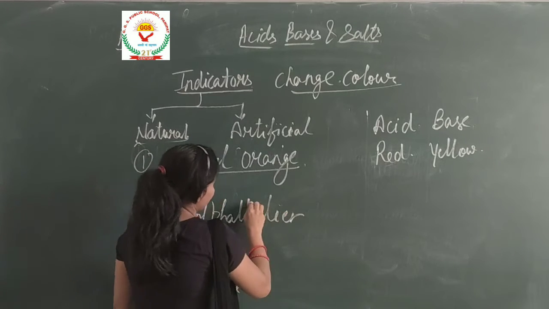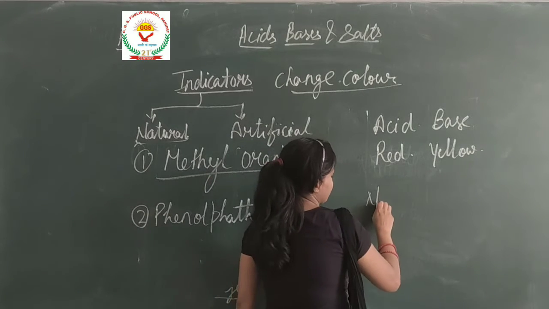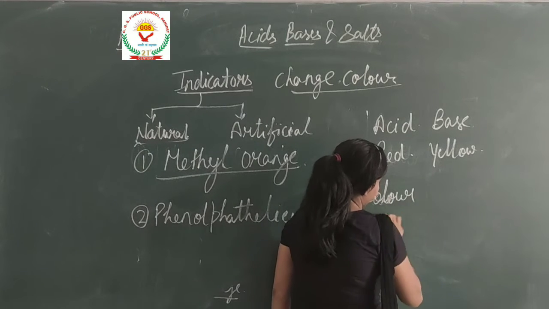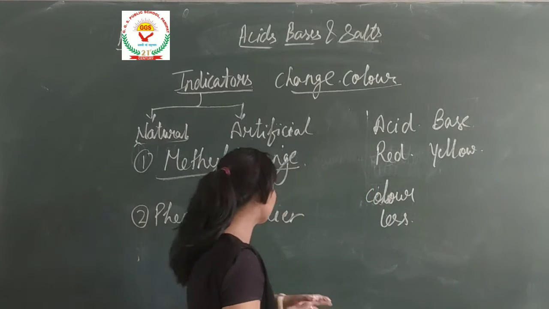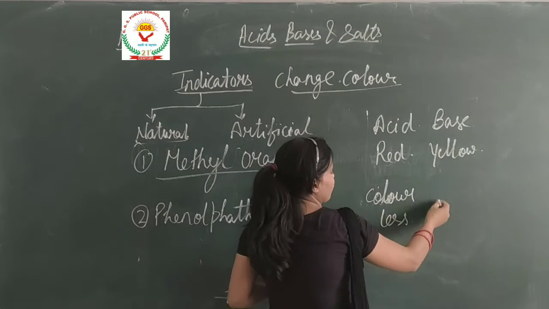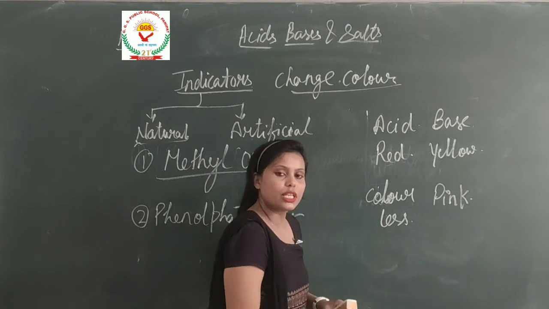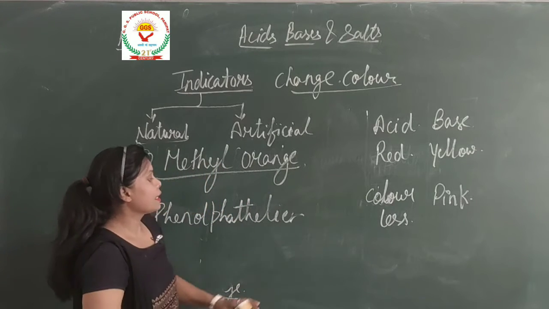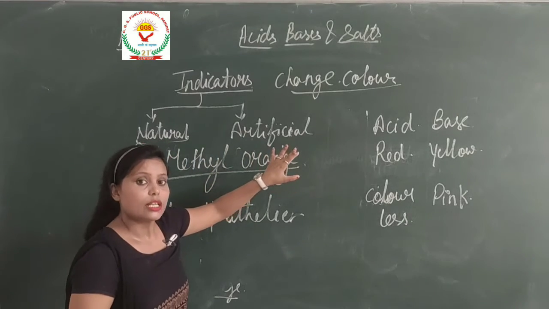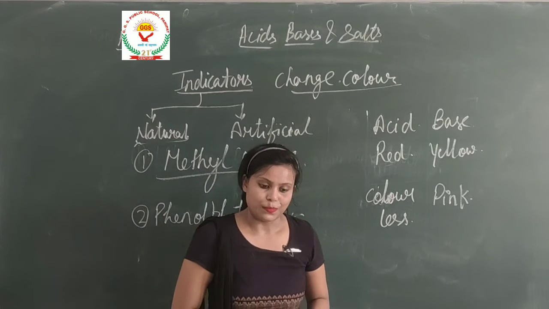Phenolphthalein, when mixed with acid, shows no change and remains colorless. When mixed with base, it turns pink in color. So these are the indicators, natural and artificial, which are used to identify acids and bases.